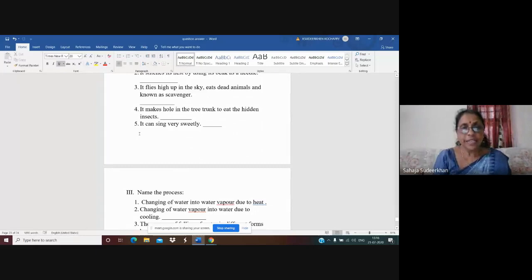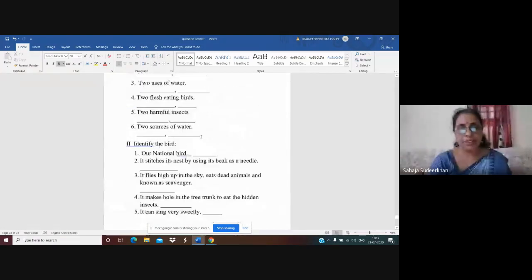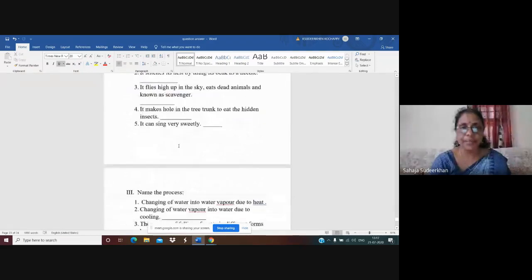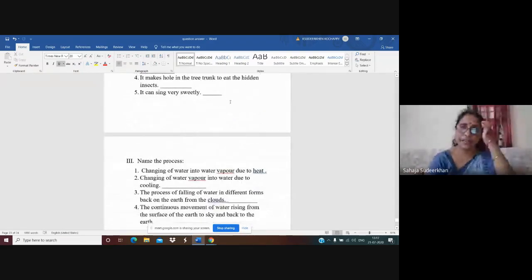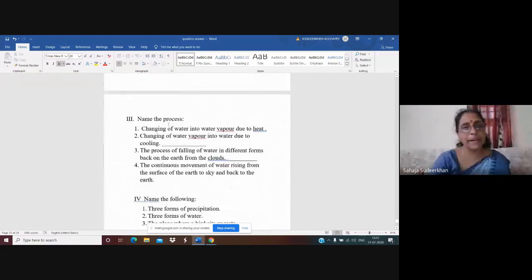Now, next question is, it can sing very sweetly. Yes, its voice is very sweet. Yes, it is a cuckoo bird or koel bird. Now, these are the two questions here, examples and you have to identify the birds. You can do it yourself, isn't it, children? Can you write the answers yourself? Yes, ma'am. We will write. If you have any doubt, you can see the previous video also. All these are discussed in the previous video.